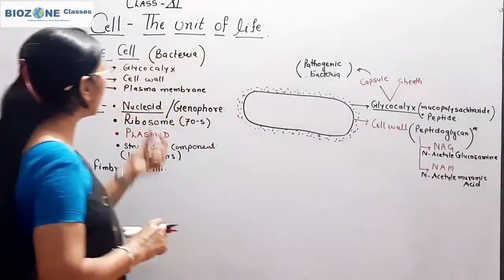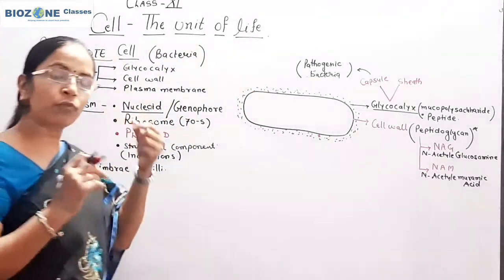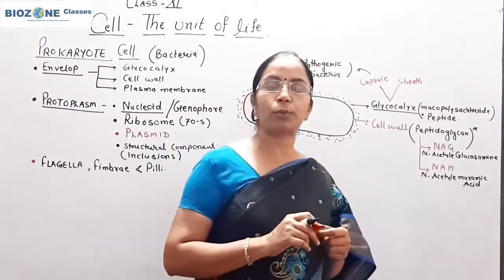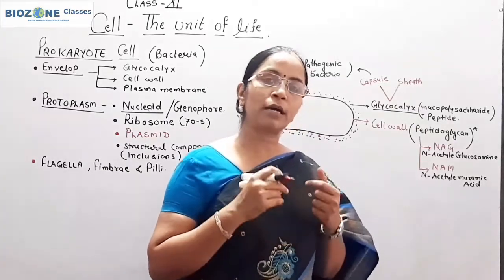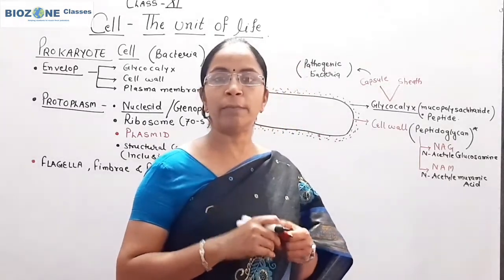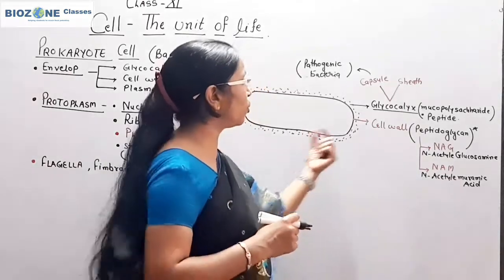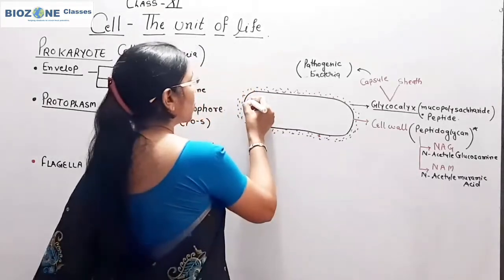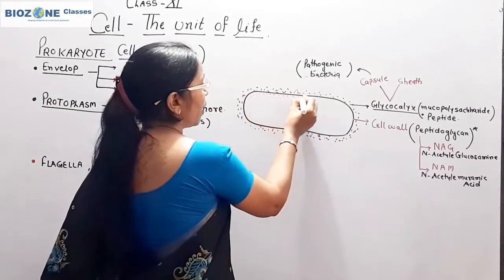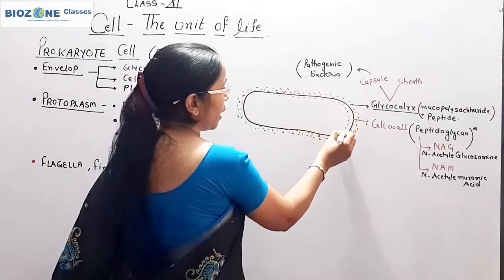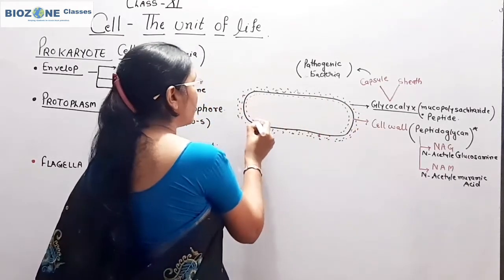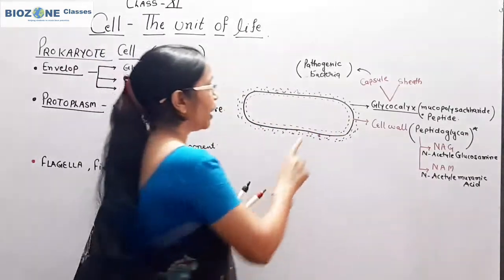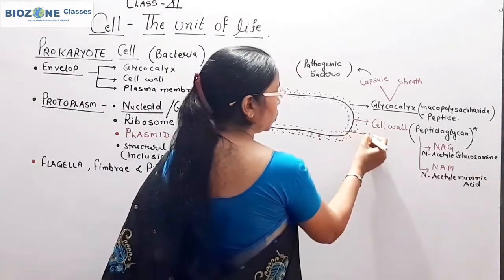Inner to the cell wall, the third layer of the envelope is present. For objective purposes, one of the most important questions is the arrangement of layers in the envelope from outer to inner. Outermost is the glycocalyx, the middle one is the cell wall, and the innermost layer is the plasma membrane, or cell membrane. As a rule, always remember, if a cell wall is present, then the plasma membrane is always present inner to the cell wall.